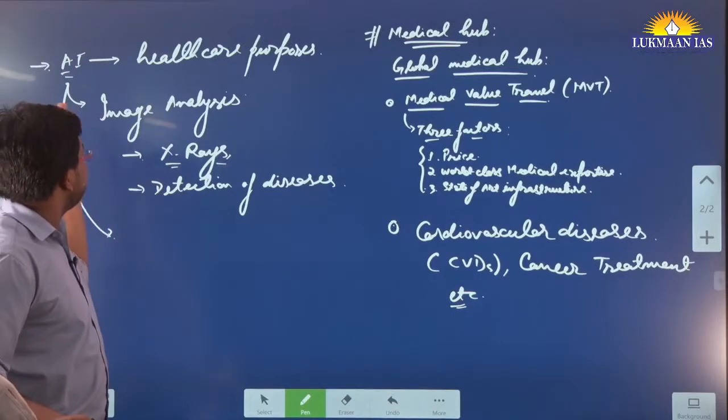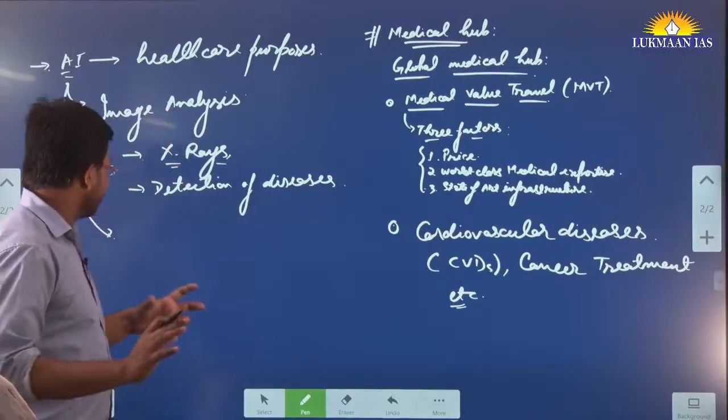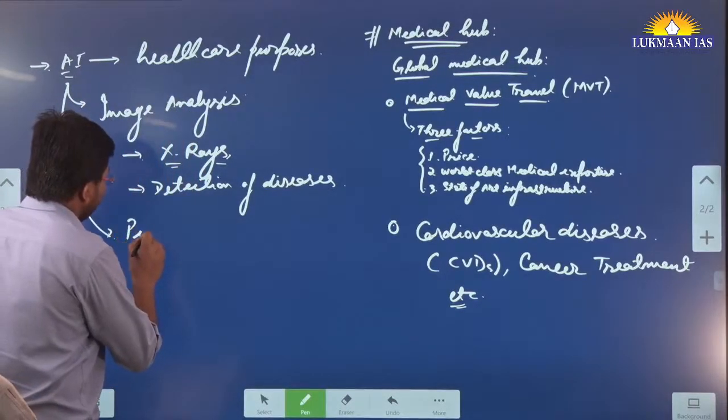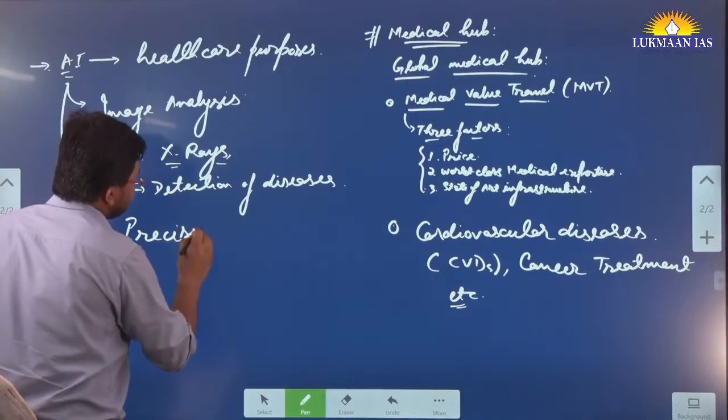And apart from this, artificial intelligence can be used for precision medicine.